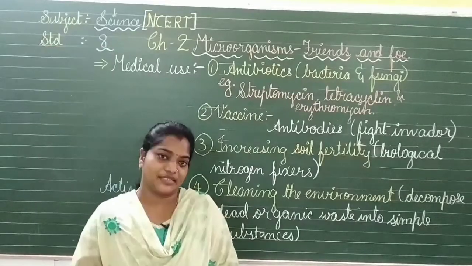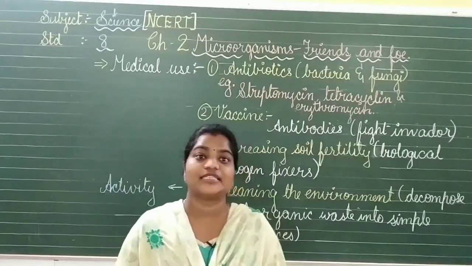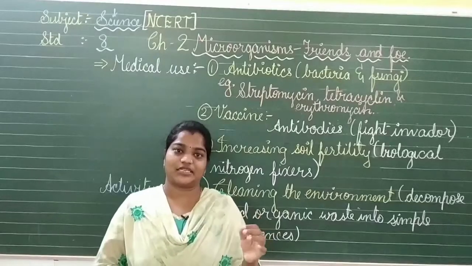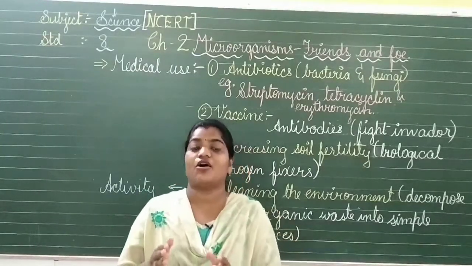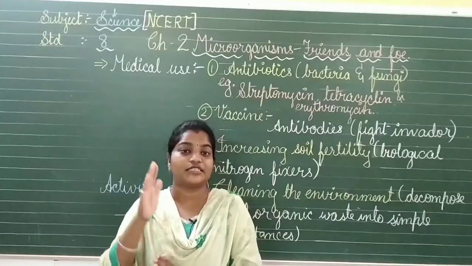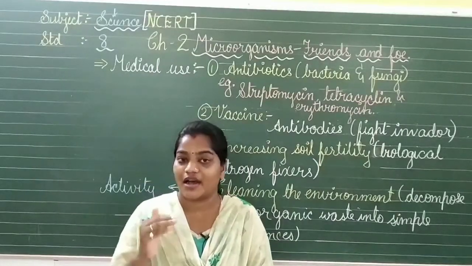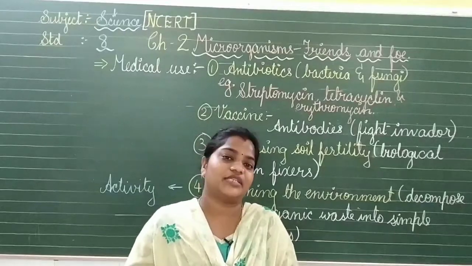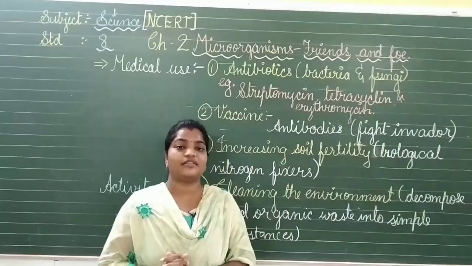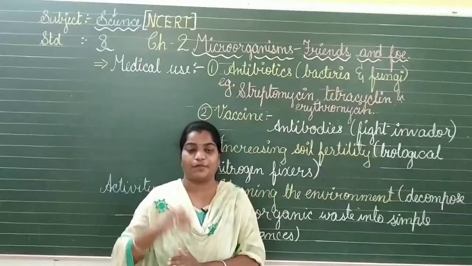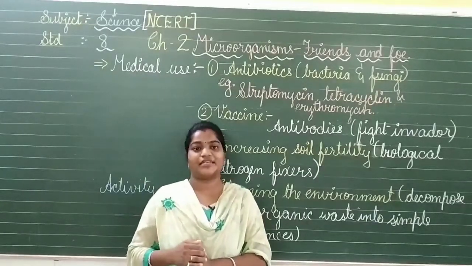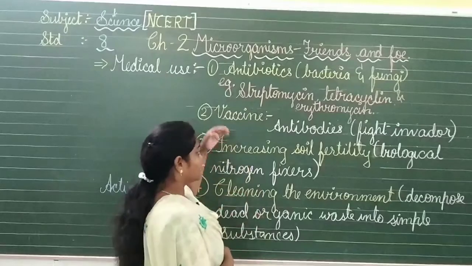Now what is this? Penicillin is an antibiotic. Now what are antibiotics? The medicines which kill or stop the growth of disease-causing microorganisms are called antibiotics. There are so many antibiotics in the market because they are useful for different diseases, to stop them or to kill the bacteria and microorganisms causing the diseases.